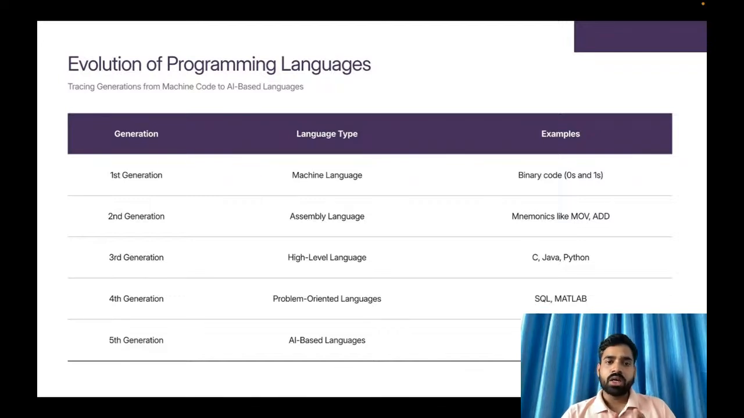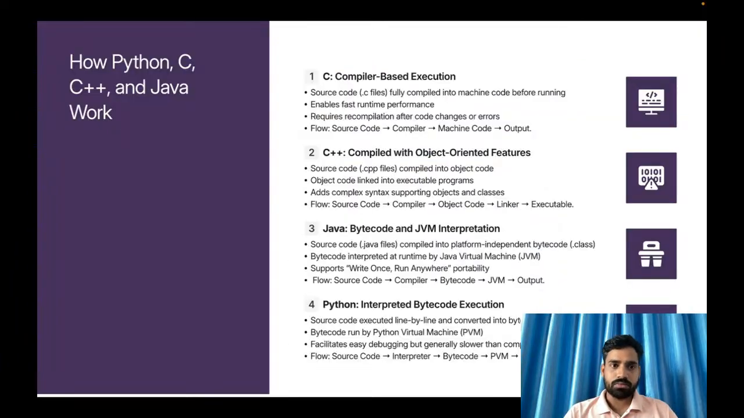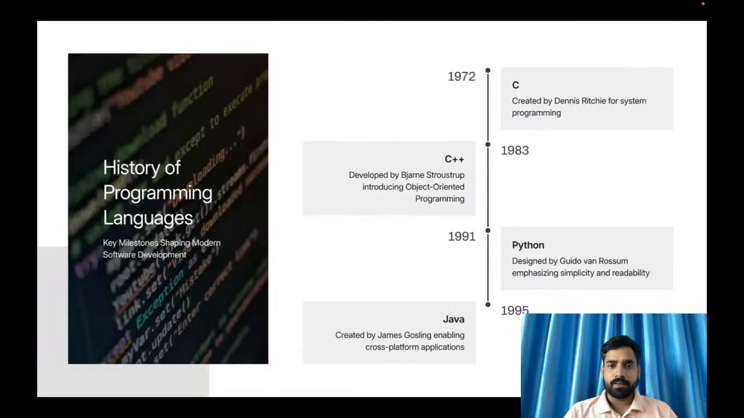In this way, languages have evolved. In the starting, Fortran was considered the first language. After that, C came into the picture. Then things developed like that. Let me show you how languages have evolved. The currently famous languages are C programming, C++, Python, and Java.